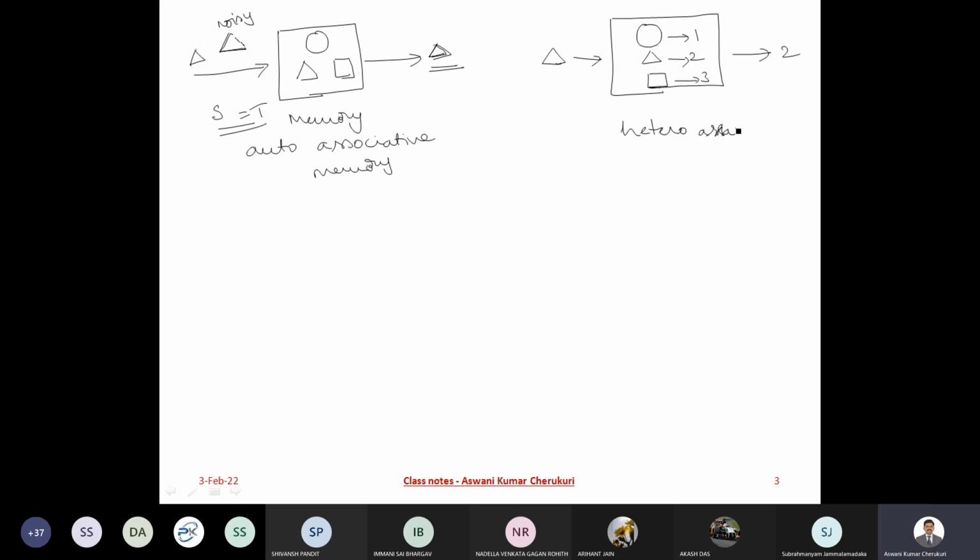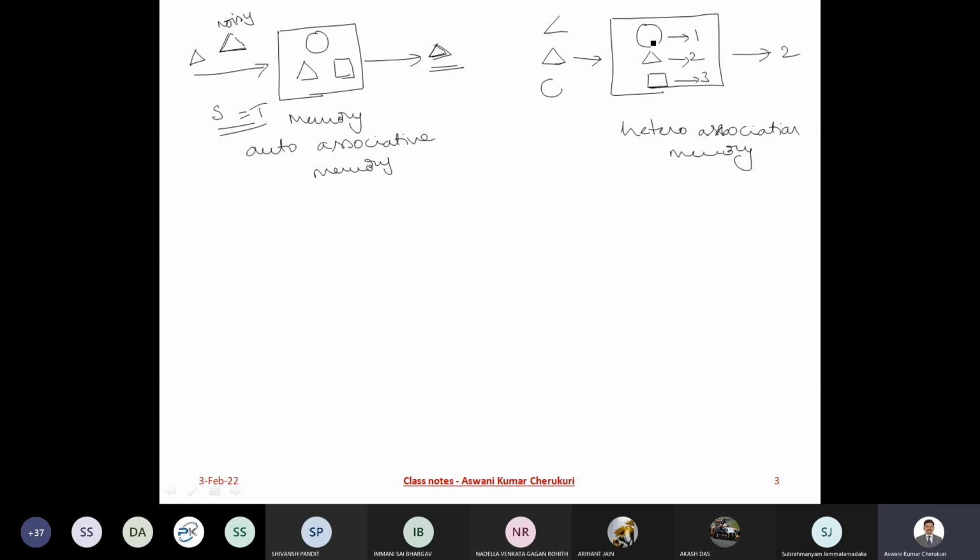Okay. Remember, the association is there in the memory, either associating to itself, which is auto-association, or associating with something else, which is heteroassociation memory. Okay. So now here also you have the same. If I give a distorted input, still I should get the corresponding associated pattern. Now, what is bidirectional?